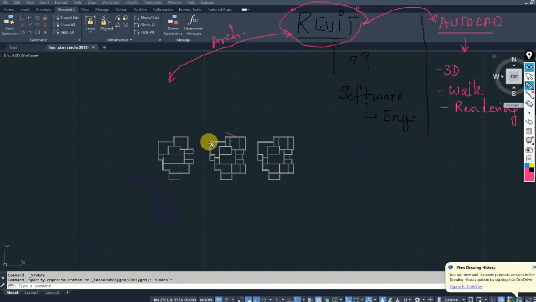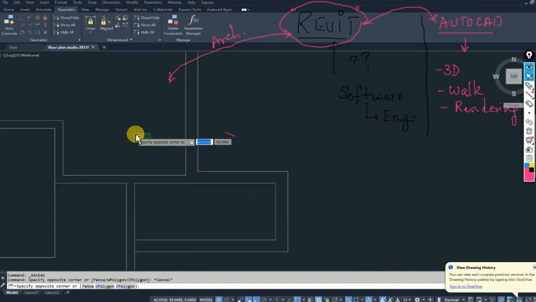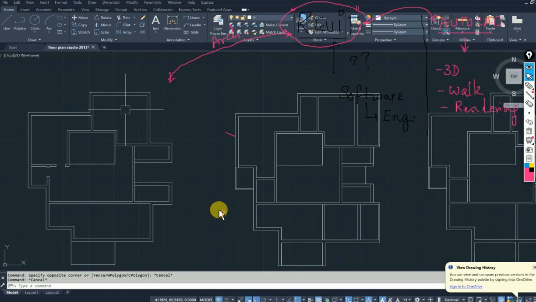When you did this drawing in AutoCAD, yes or no? I think I am losing connection. Isn't it? You assumed that these lines are walls. You assumed it. Does AutoCAD think it is a wall? No. You are telling me, okay John, in my eyes this looks like a wall. And I say, okay, fine, it looks like a wall. But does AutoCAD tell you it's a wall? No, it does not tell you it's a wall.